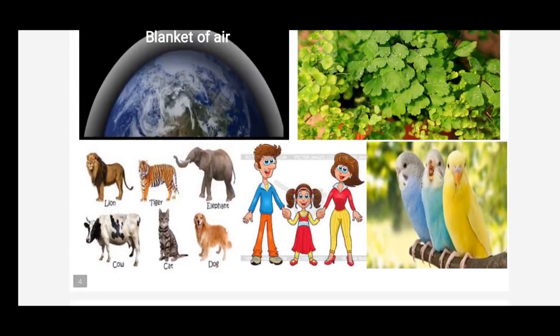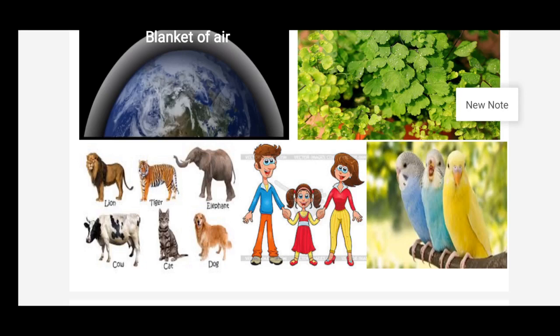Here, what do you see in this first picture, children? Yes, it is the earth. The earth is surrounded by a huge blanket of air, so that we can call it the atmosphere. Here you can see all the living beings on the earth: the plants, animals, human beings, birds, everything depends on the air. I hope there is no living being on the earth that lives without the air.